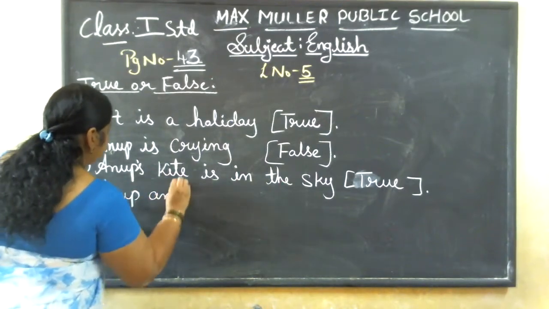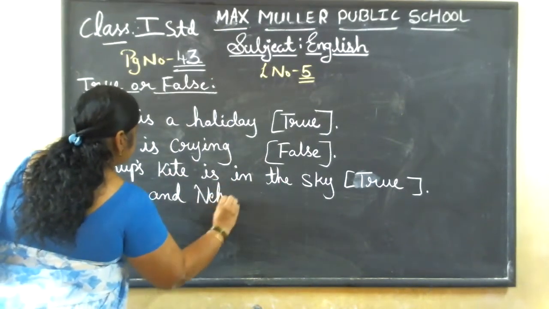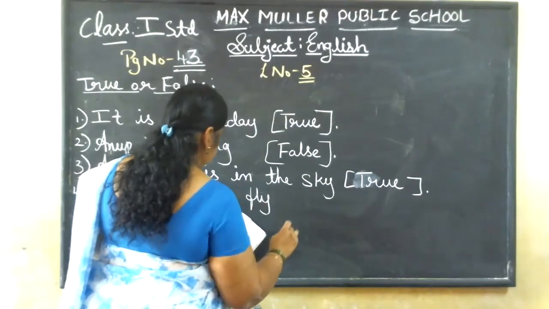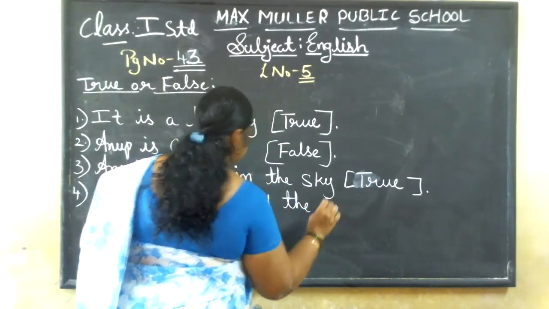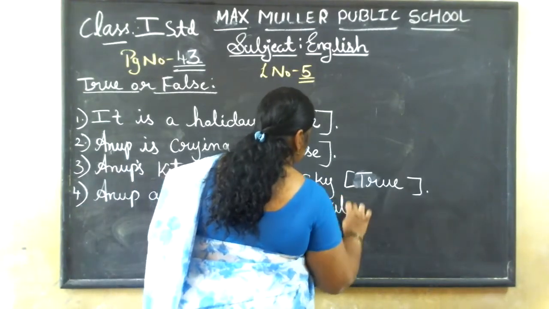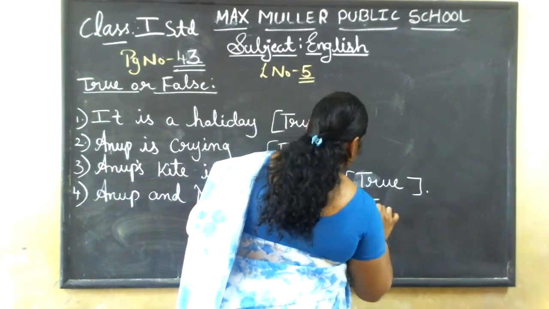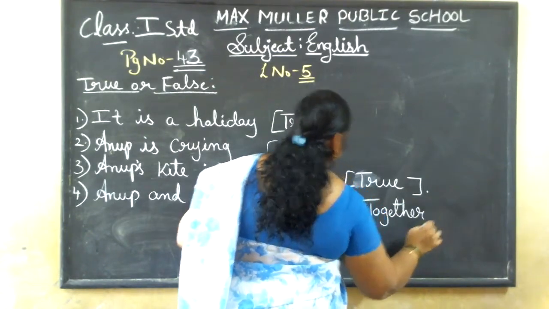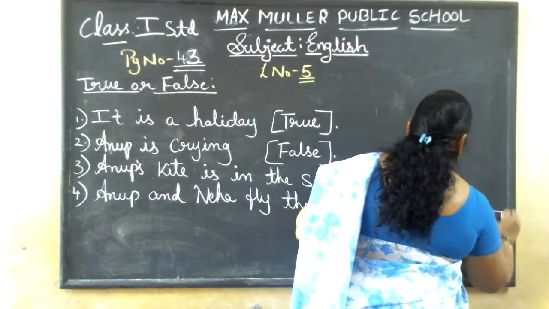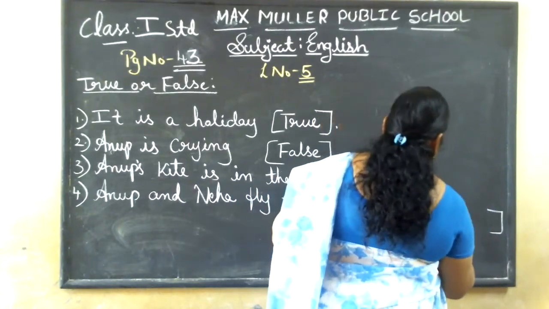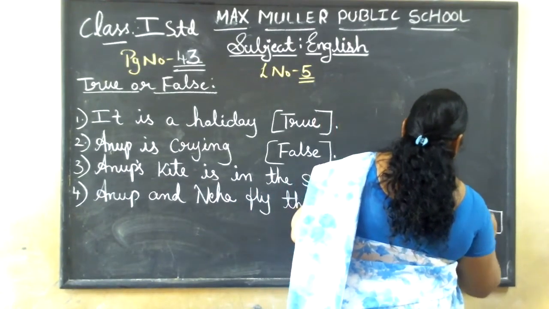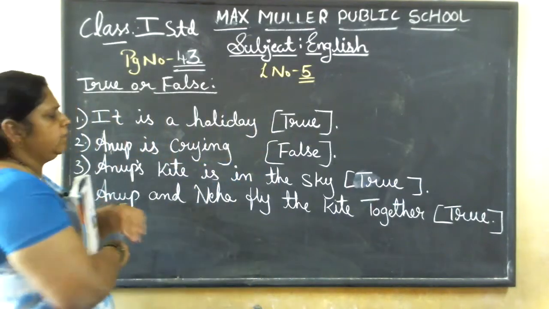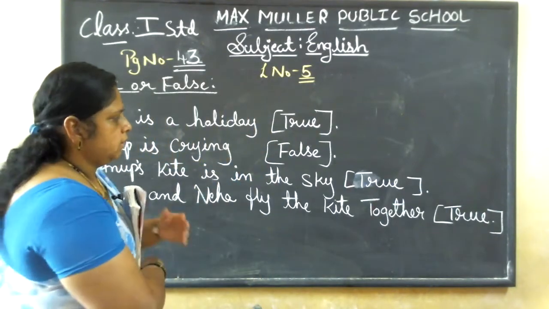Anup and Neha fly the kite together. Yes, both Anup and Neha fly the kite together.